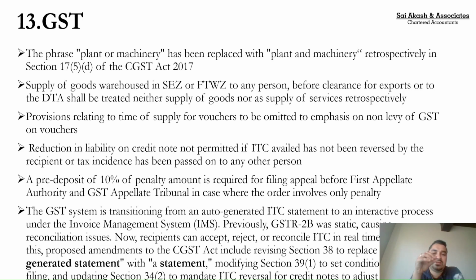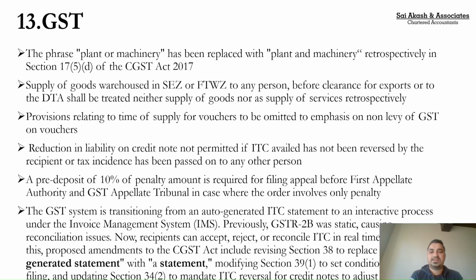So if they are my invoices, I need to accept. If those are not my purchases, I need to reject. If I want to keep something on hold because there are any clerical issues or maybe some calculation issues, I need to keep it on hold. Only when I do this exercise, my 2B gets generated. So they have made an amendment saying that since your GSTR 2B earlier was an auto-generated statement, now they have removed the term auto-generated. So now they say your 2B is not auto-generated. 2B is not what we are giving you. 2B is something which you are creating on your own based on the information we are giving you through IMS. So what is the impact of this?